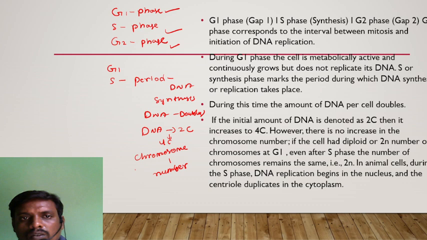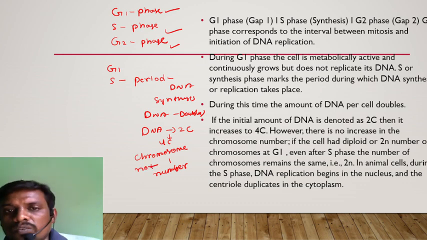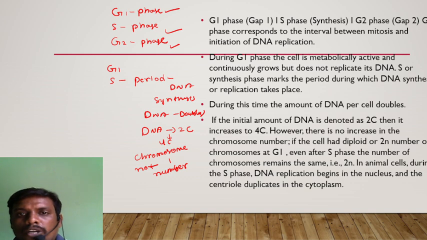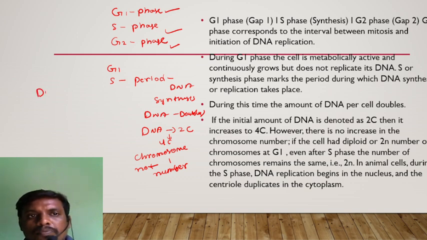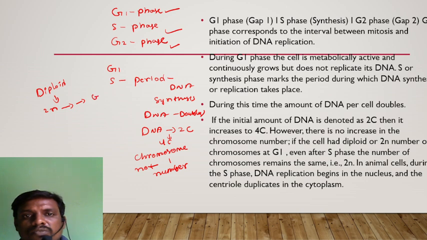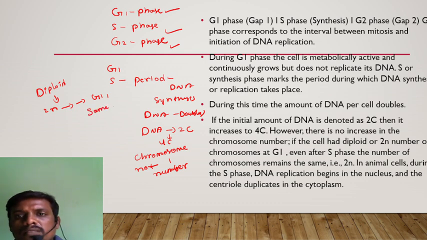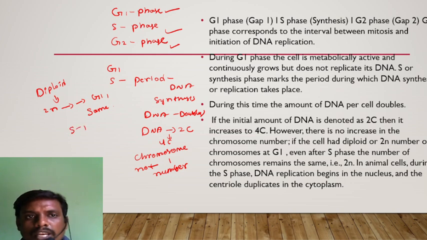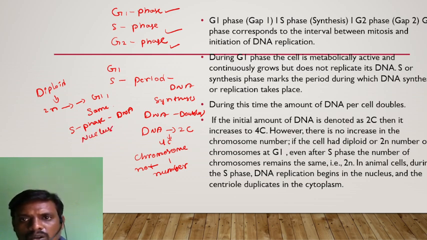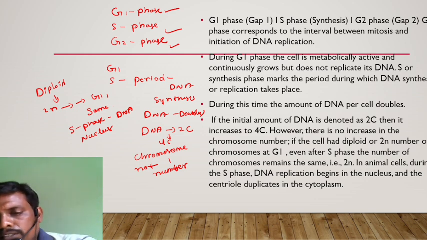The chromosome number will not increase, but the amount of DNA will increase. If the cell is in diploid condition, which is 2n condition, the number of chromosomes at G1 phase, and even after S phase, remains the same, 2n. In animal cells during the S phase, DNA replication begins in the nucleus, and the centriole duplicates in the cytoplasm.